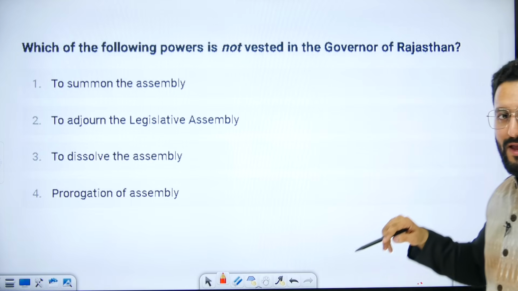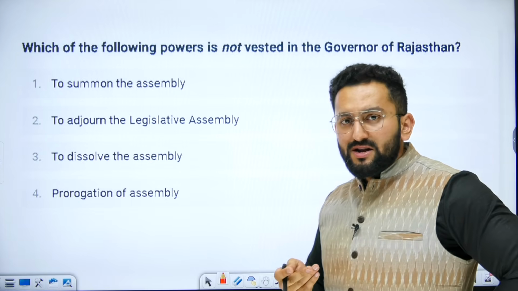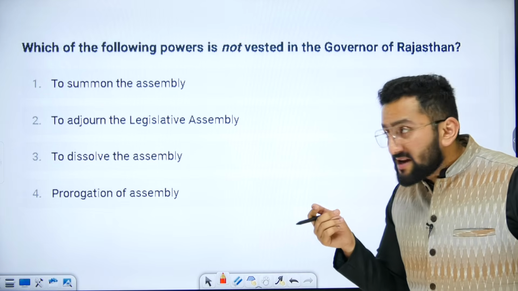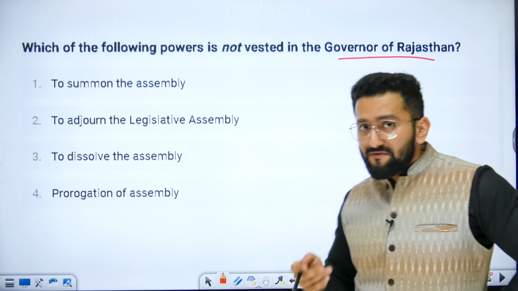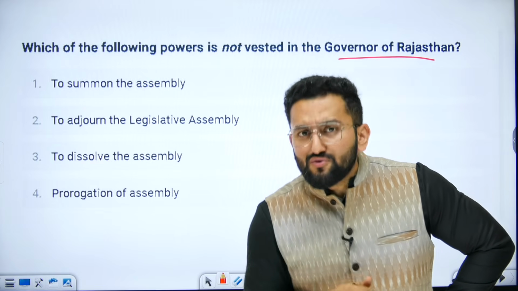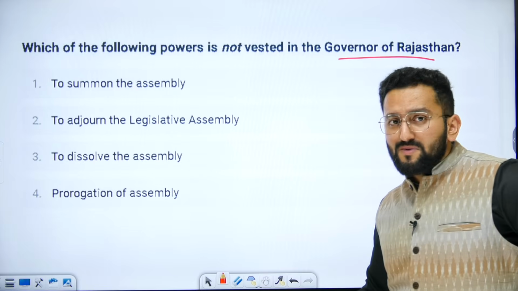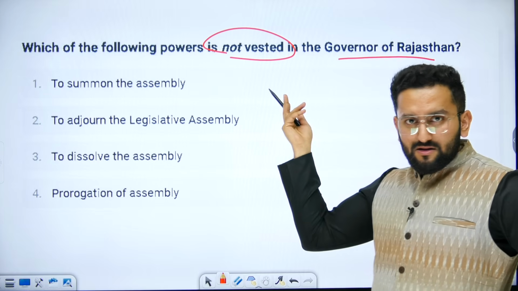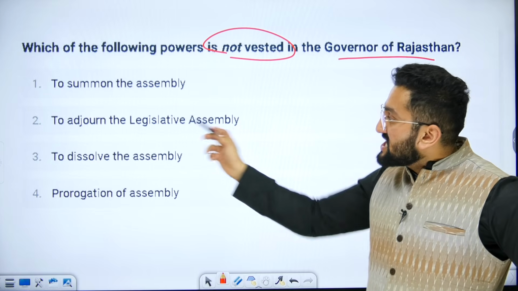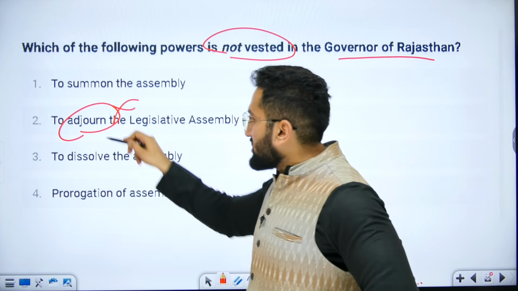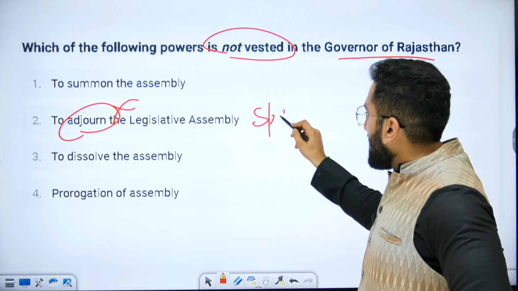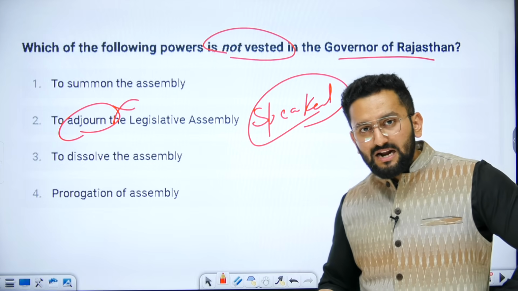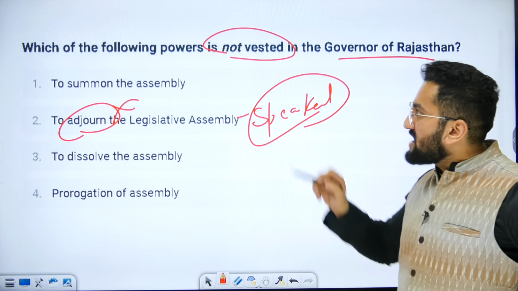Which of the following powers is not vested in the governor of Rajasthan? Since the Rajasthan governor was in the news, you should not think UPSC can play around this point, and some of you might think the Governor of Rajasthan must have some different power. That is not correct. Just read the statement. To summon the assembly: yes, this power is with the governor. Adjourn the legislative assembly: this power is not there, because the adjournment power is with the Speaker of the State Legislative Assembly, the presiding officer. So this is the answer.